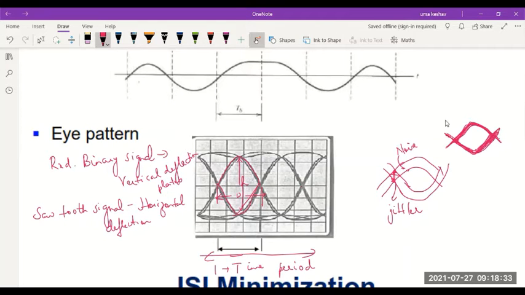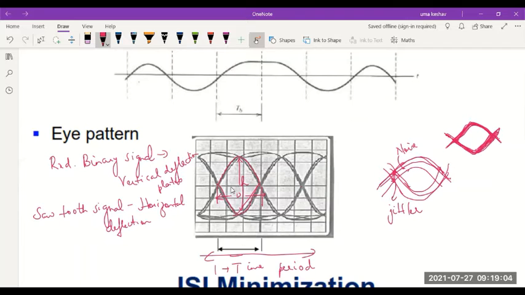There are so many things affecting the signal, hence causing a non-overlapped eye pattern like this. You'll see one signal will be here, another signal may be here, another signal will be here. So you'll see the eye pattern having non-overlapping, or slightly there is a gap between the different received binary ones and zeros.